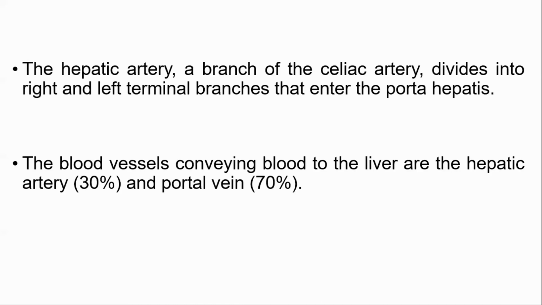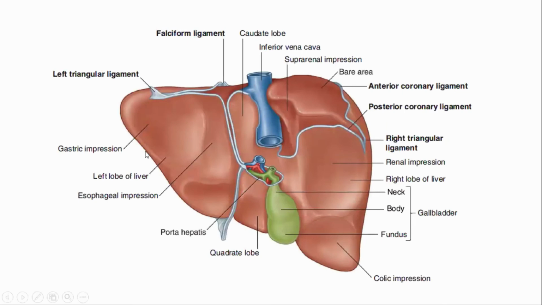Visceral structures in the picture shown. So these are the visceral structures attached with the liver. Here, this is the renal impression on the visceral surface of the liver. This is the renal impression for the right kidney, and this is the colic impression. Right colic flexure.